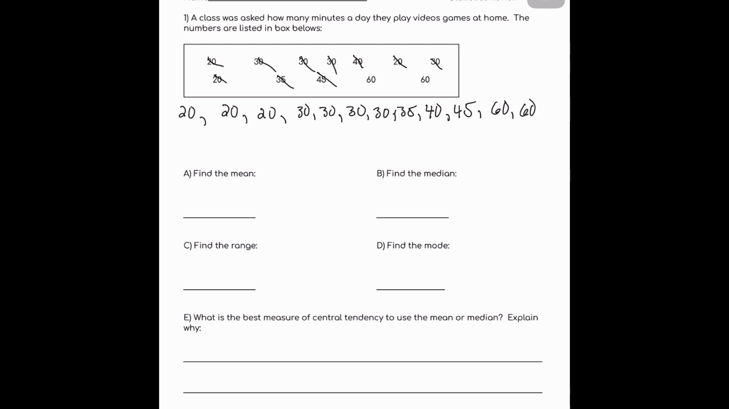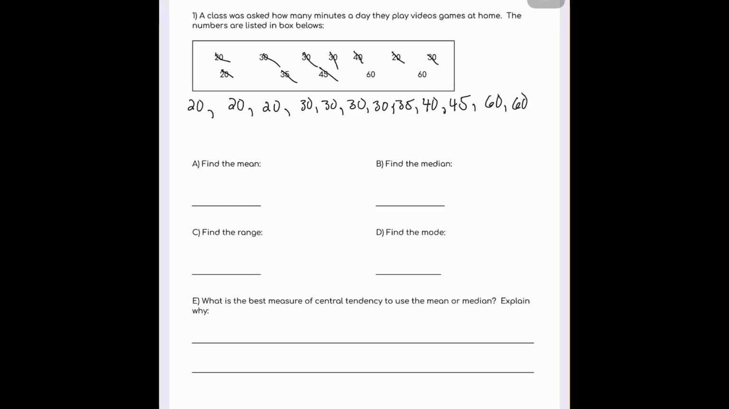Okay, so I like to add these numbers in groups. 20 plus 20 plus 20 is 60. 30 plus 30 plus 30 plus 30 is 120. 60 plus 60 is 120. And some quick calculations, 35 plus 40 plus 45 is another 120. If I add these numbers up, I'm going to get 420.